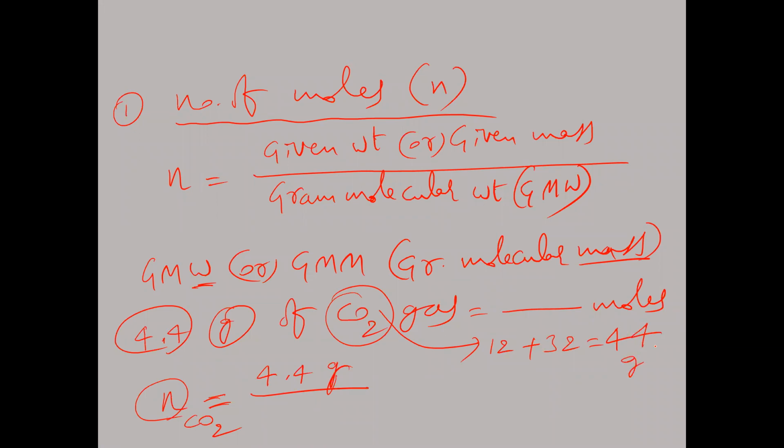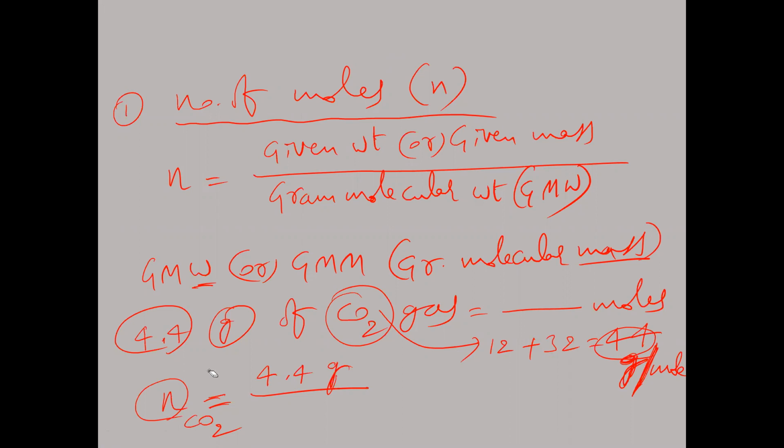So 44 grams per mole is the gram molecular weight. Means 1 mole of CO2 is nothing but 44 grams. That's why 44 grams of CO2 is equal to 1 mole.